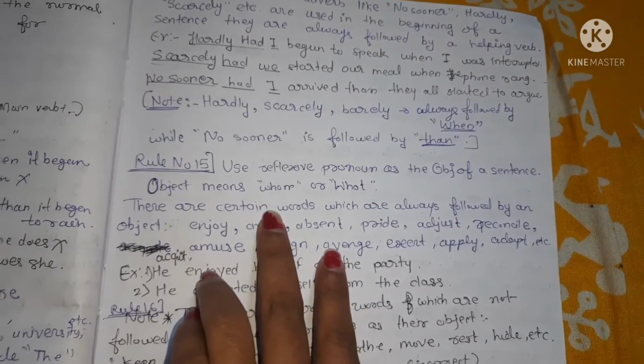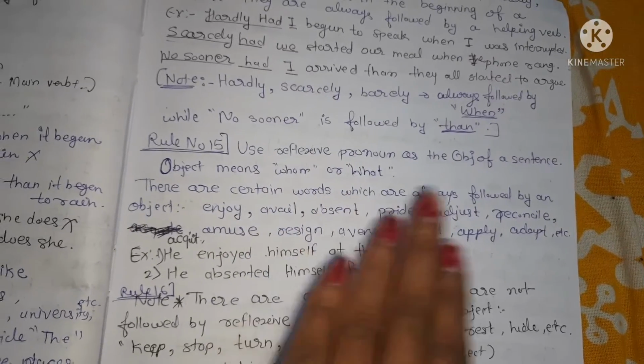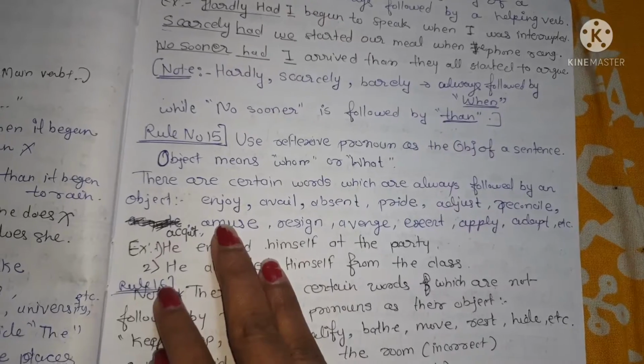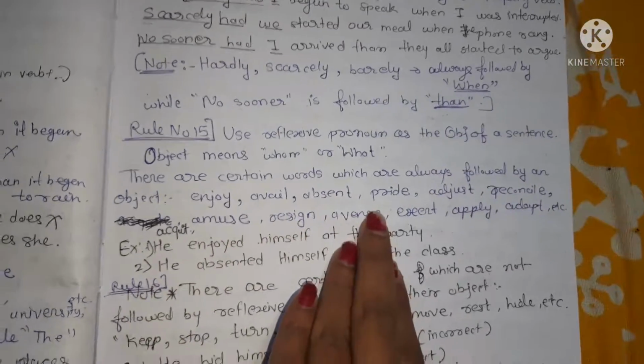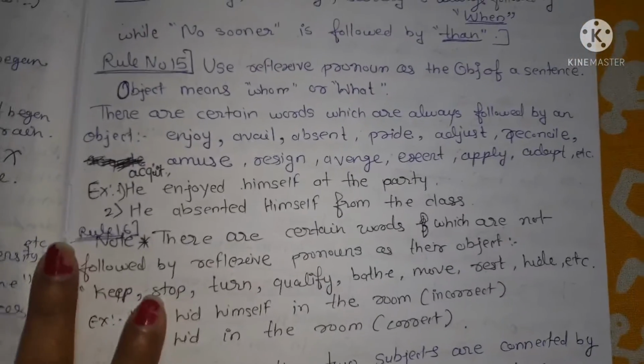Use a reflexive pronoun as the object of a sentence. Object means whom or what.